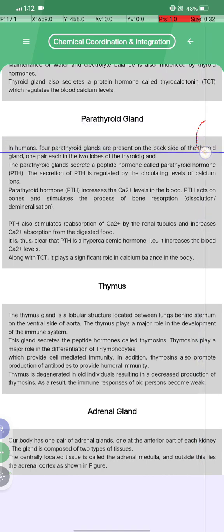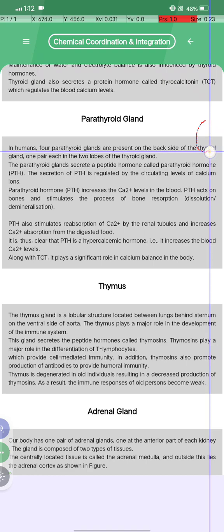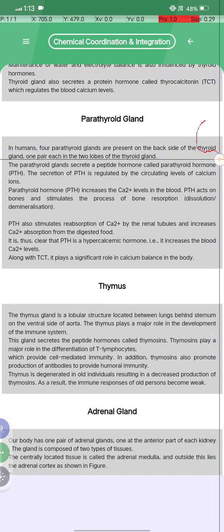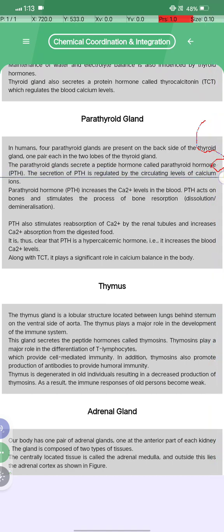Parathyroid gland. In humans, four parathyroid glands are present on the back side of the thyroid gland, one pair in each of the two lobes of the thyroid gland. The parathyroid gland secretes a peptide hormone called parathyroid hormone, PTH. The secretion of PTH is regulated by the circulating level of calcium ions.